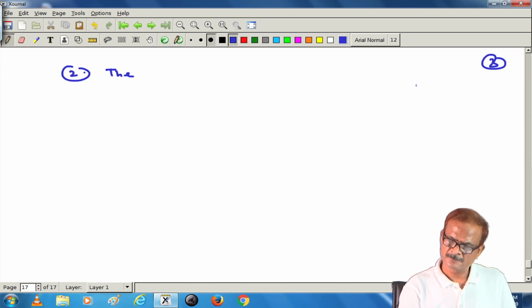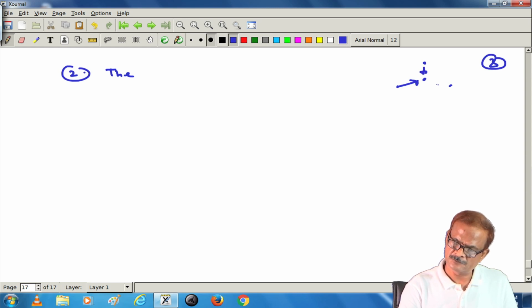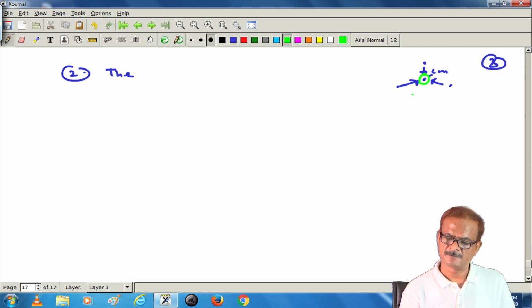So, if we have three particles here, the center of mass may be located here, and on each mass the force acting passes through the center of mass like this. This is what the first statement says.